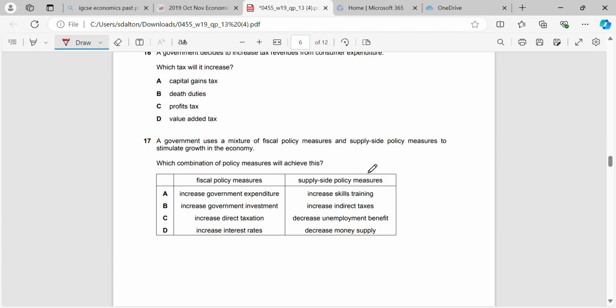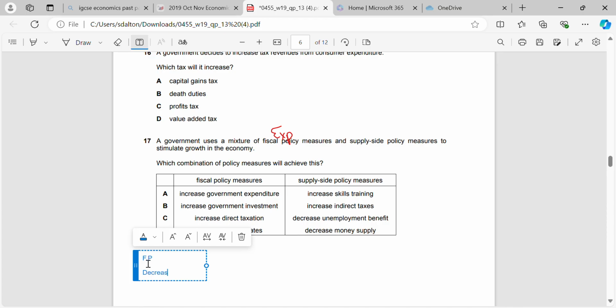Okay, a government uses a mixture of fiscal policy measures and supply side policy measures to stimulate growth in an economy. What combination of policy measures will achieve this? So we're going to be using expansionary fiscal policies if we're stimulating growth because we want to move AD to the right. So what we're going to be looking for in our fiscal policy is the following: either a decrease in the tax rates or an increase in government expenditure.